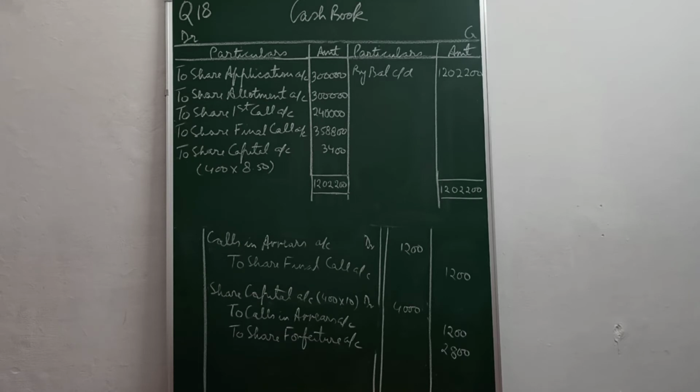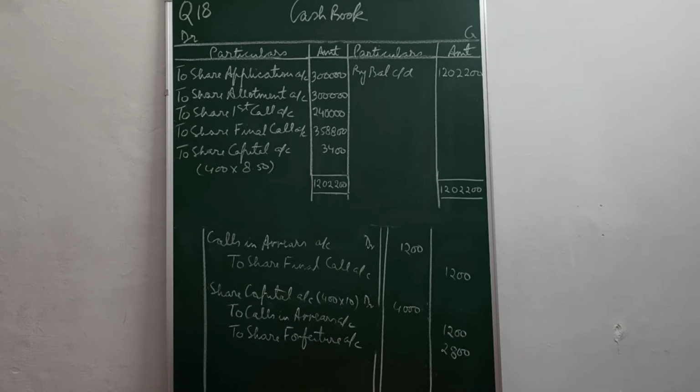If you recall, the usual entry for arrears is bank account debit 3,58,800, calls in arrears account debit 1,200, to share final call account 3,60,000. But since you are maintaining a cash book, the bank entry will not be passed in the journal and is posted to the cash book.